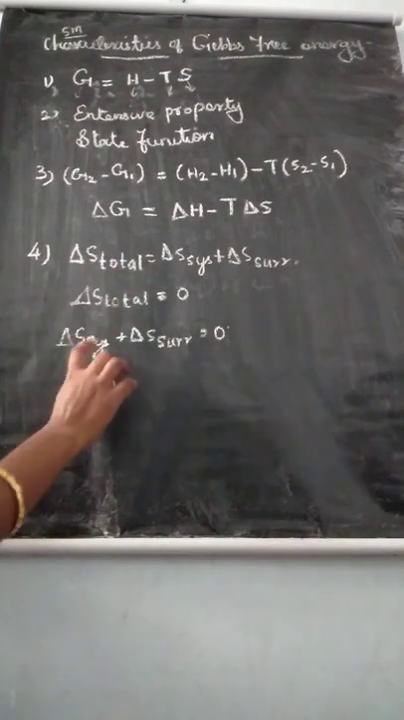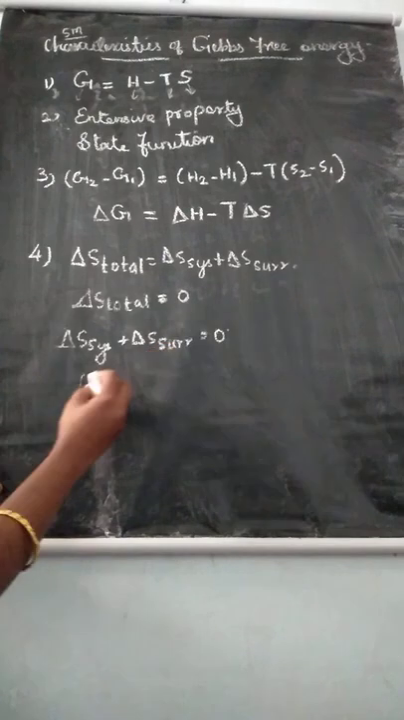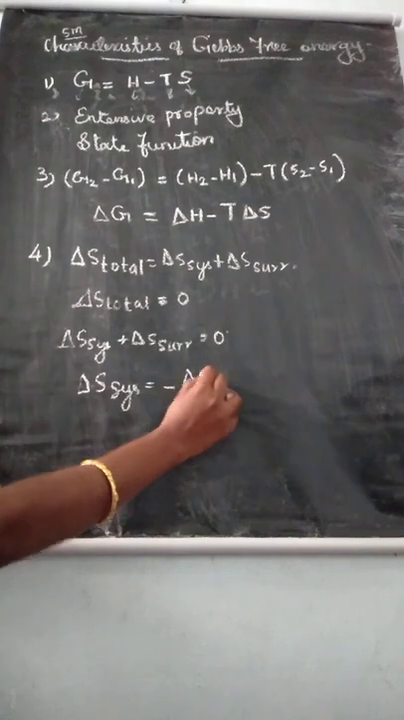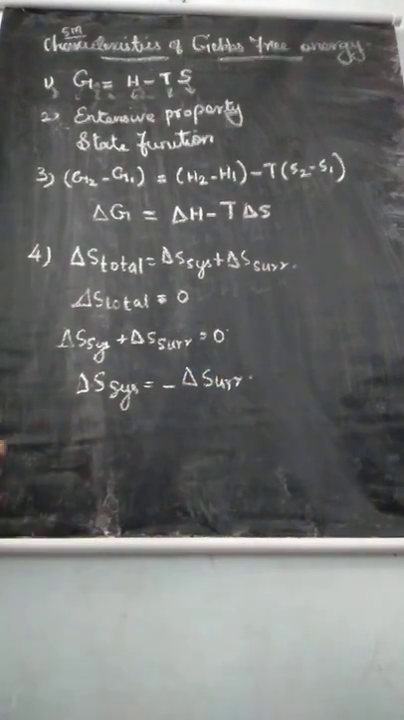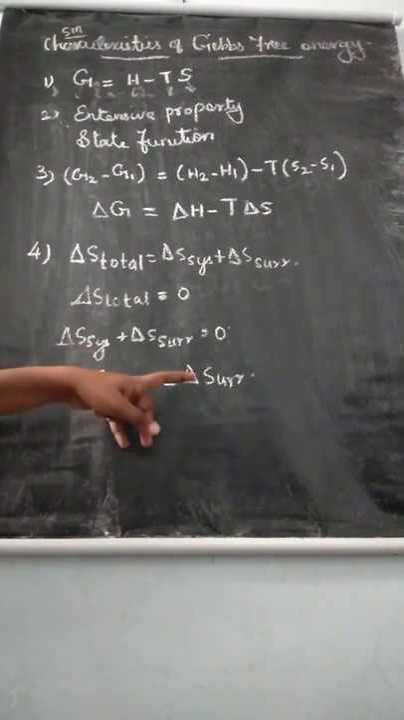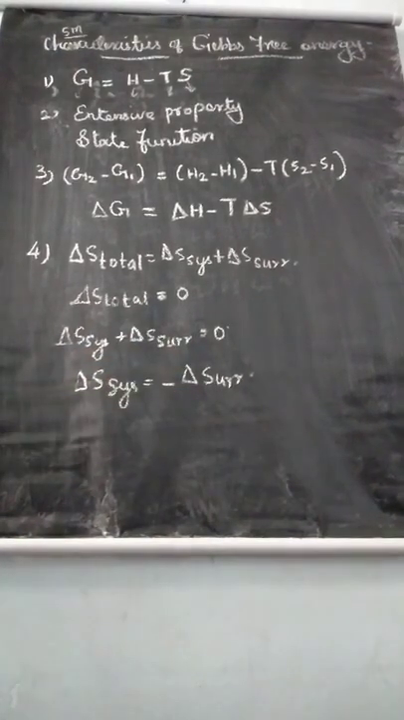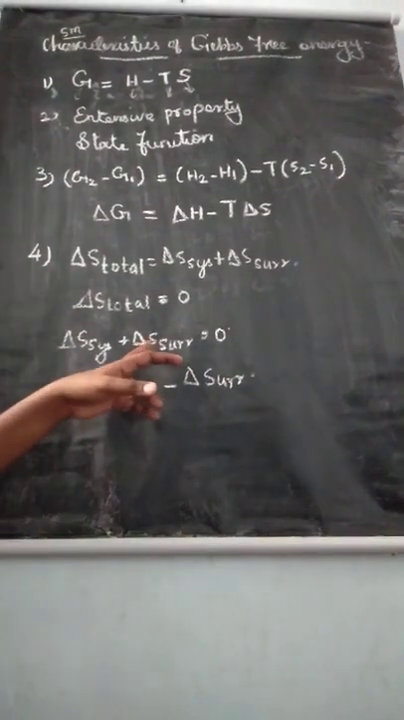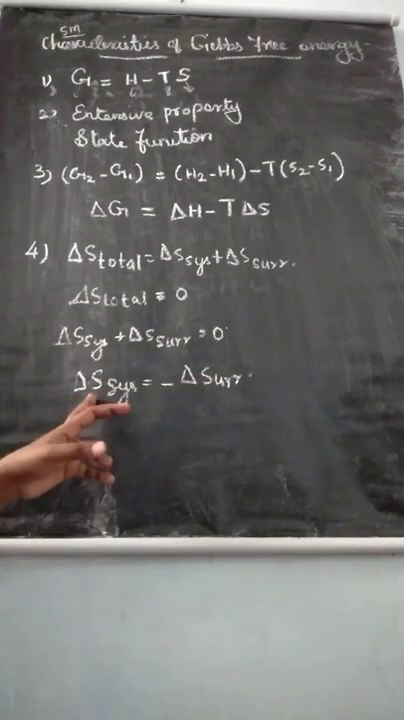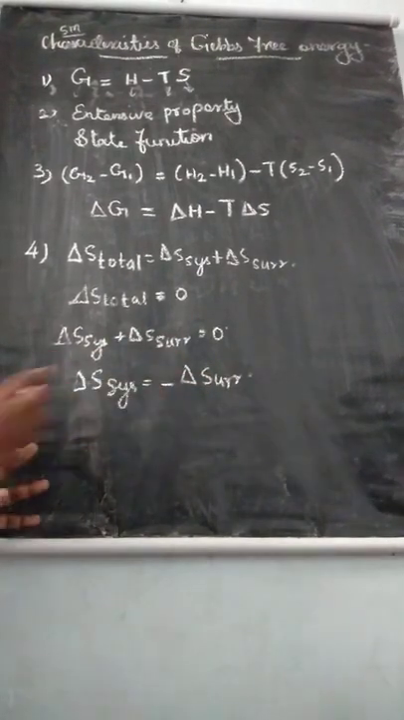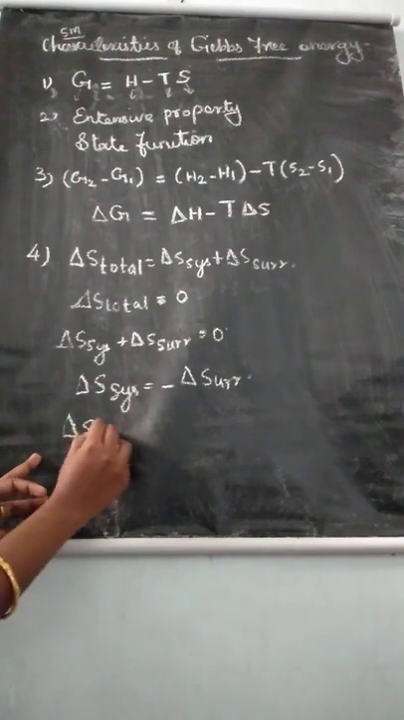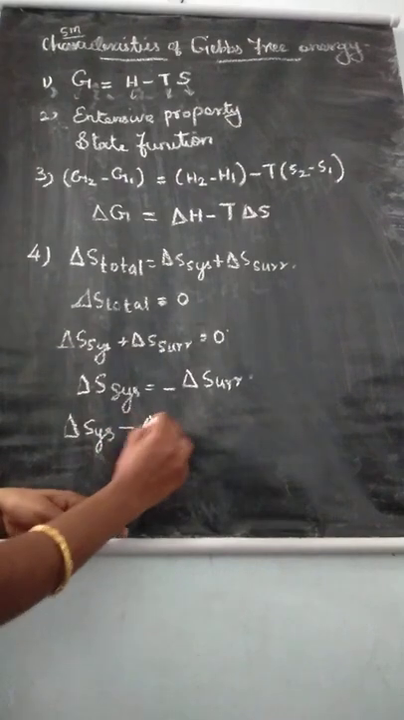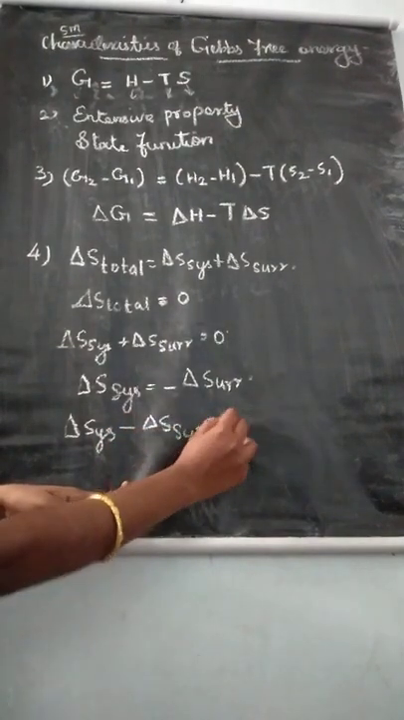Sorry, first from this you can write, take the surroundings to the right side. So delta S system is equal to minus delta S surroundings. So here you can substitute the value. Delta S surrounding minus delta S surrounding means delta S system. So substitute this value: minus delta S system is equal to 0.